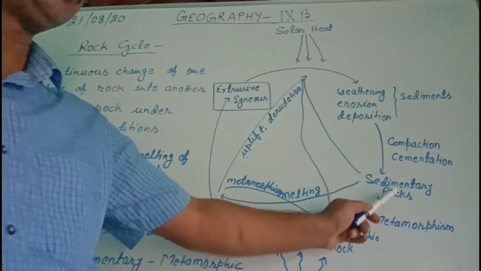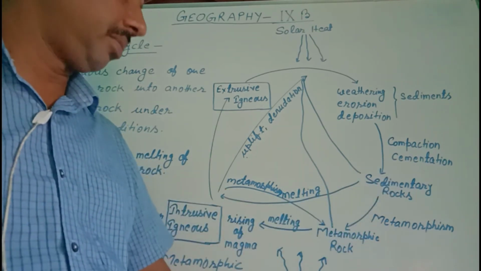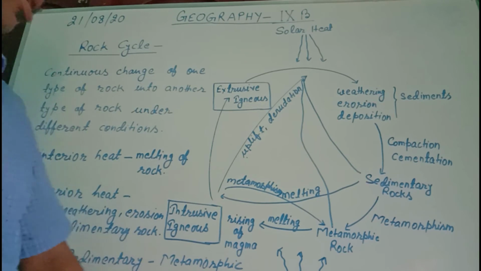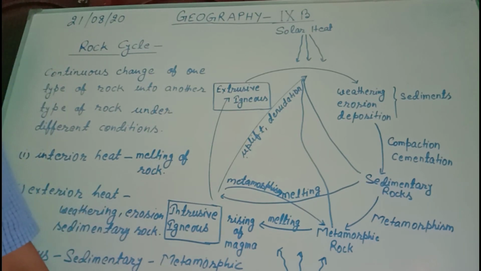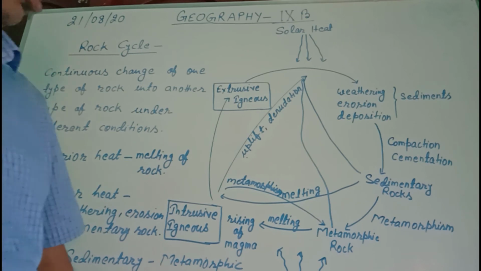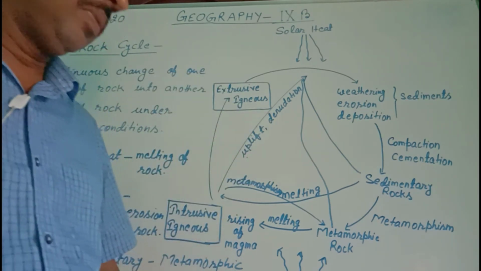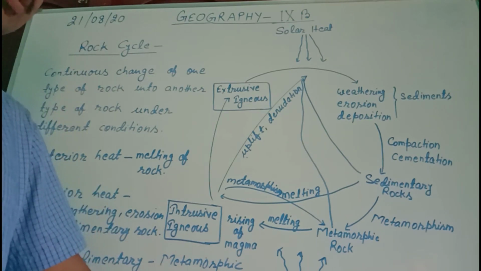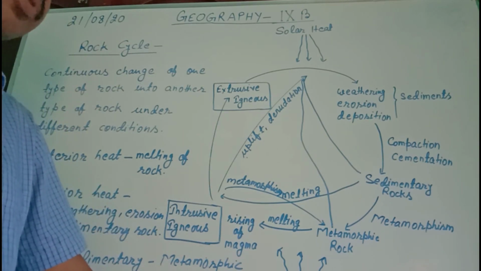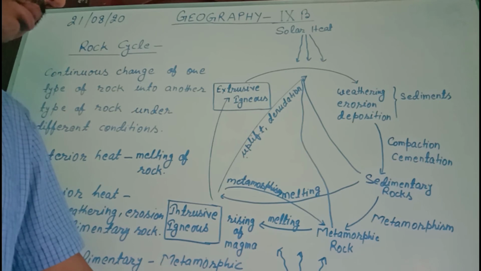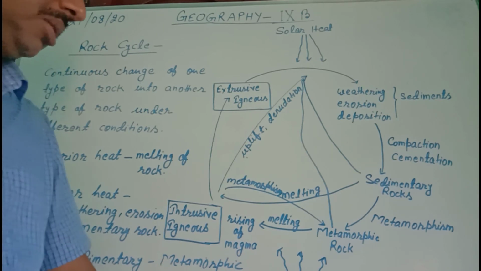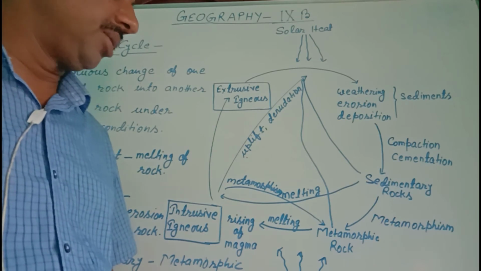It has several layers. Then due to continuous deposition of sediments, the lower layer of sedimentary rock gets pressure from the upper layer, and that is suppressed interior of the earth surface,